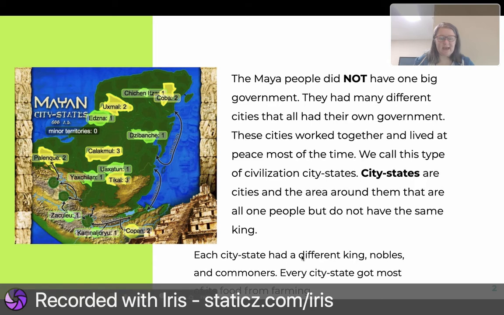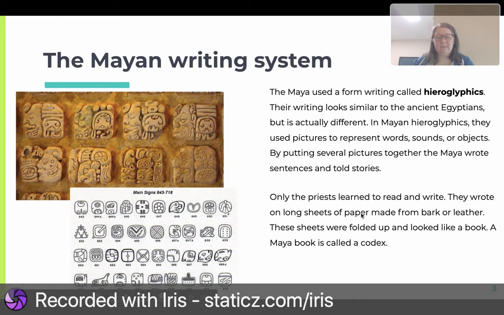Each city-state had a different king, nobles, and commoners. Every city-state got most of its food from farming. The Maya used a form of writing called hieroglyphics. I want you to try that. Hieroglyphics. Their writing looks similar to the ancient Egyptians.